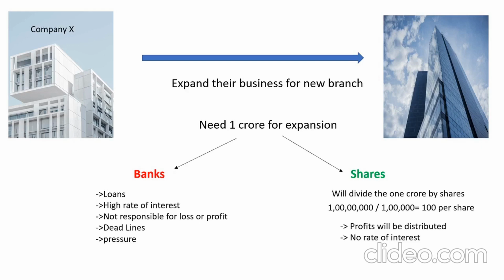But what if the company goes into losses? That also we need to bear. For example, if the company is not performing very well, obviously the share price will also go down. Now it is 100 per share, and it went to 80 rupees because the company is not performing well. Then you got a loss of 20 rupees per share. Simple. Vice versa, I can say. That is why many companies opt for shares instead of banks.